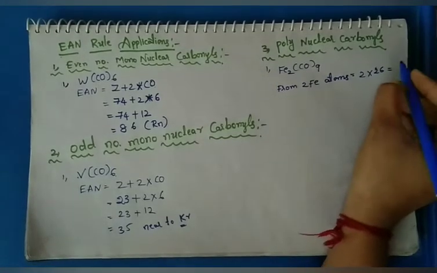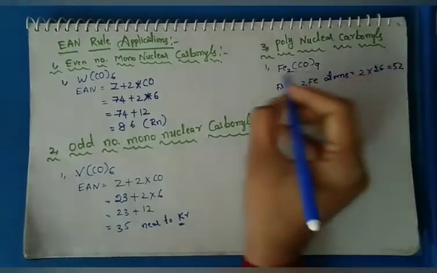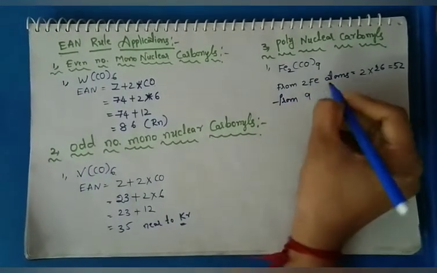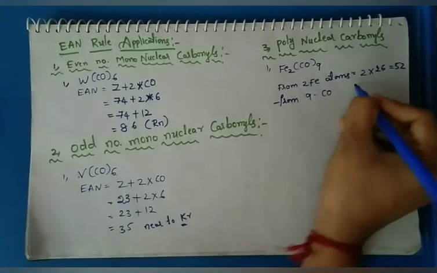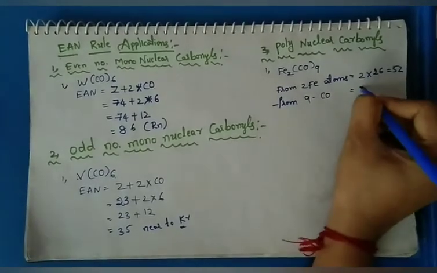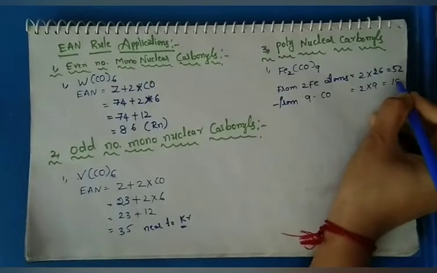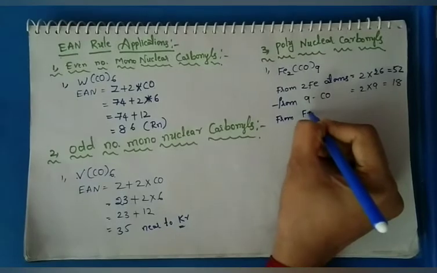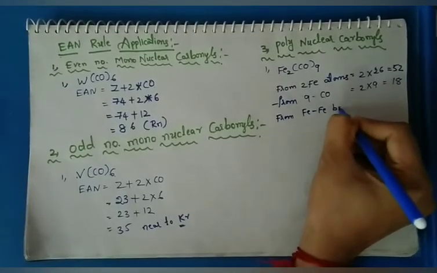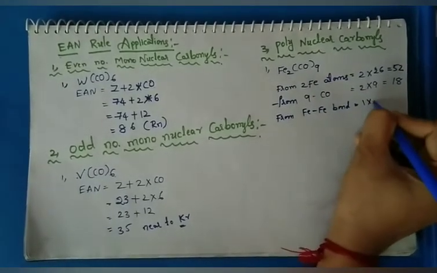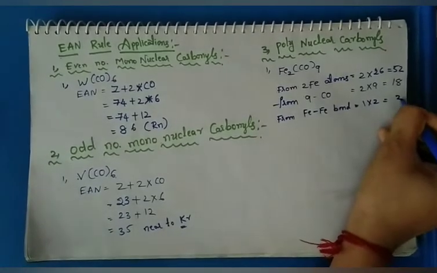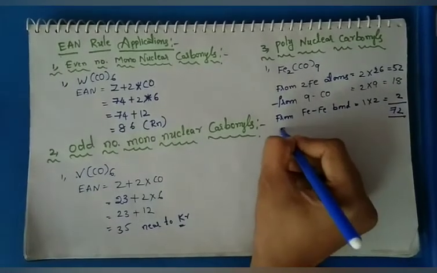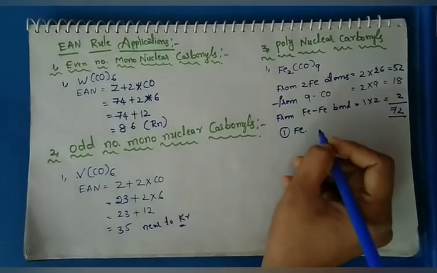So 2 into 26, 52. Next one, from 9 carbon monoxide groups, 2 into 9 is equal to 18, and from Fe-Fe bond, 1 into 2 is equal to 2. So overall 72.